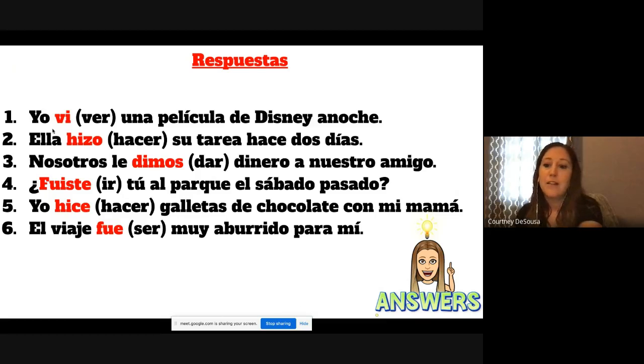All right. So that's all I have for the lesson for today. We'll be doing a story this week with the past tense, and hopefully that will help reinforce these verb conjugations.